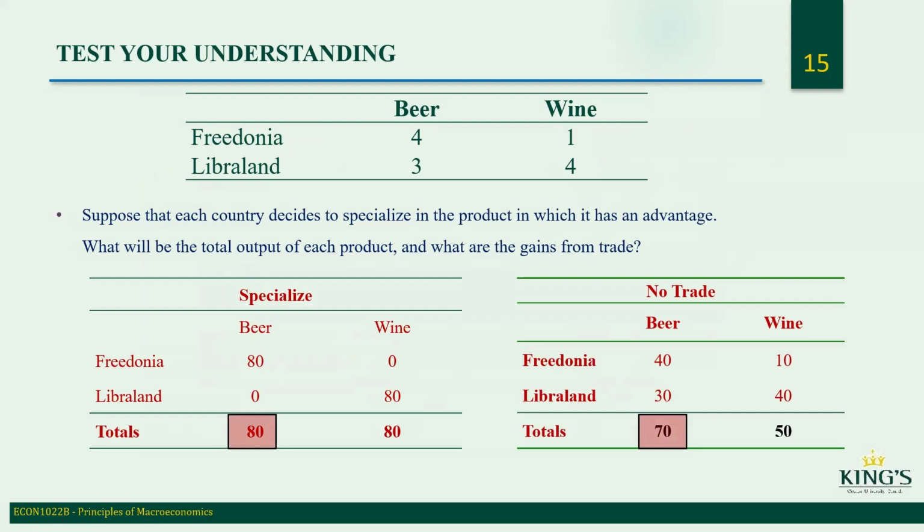As you can see here, it rises from 70 to 80 and 50 to 80. So it's a lot more beneficial to specialize and trade rather than try to do everything. So gains are 10 beer and 30 wine.